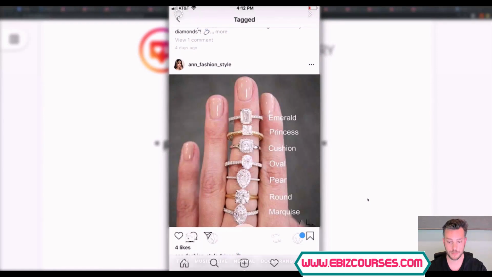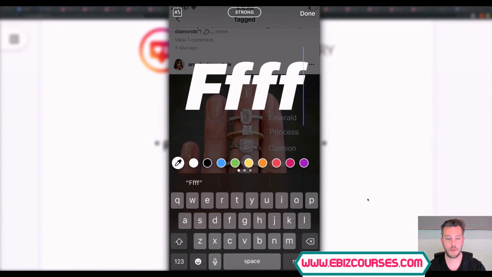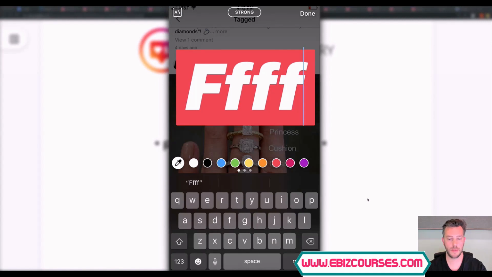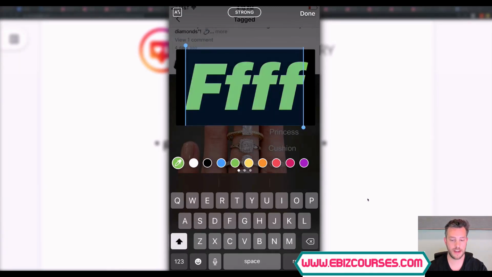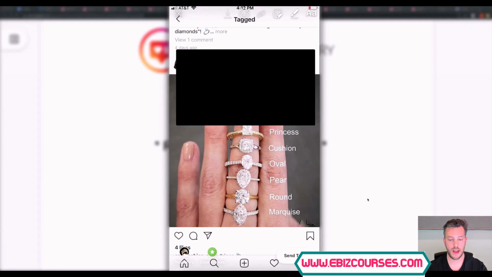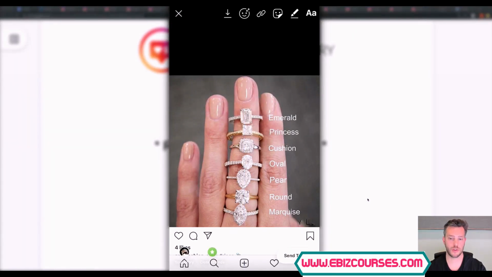I could take this and now I'm just posting this image. Now here's something that I do, and I'm just really quickly going to do this. I always do a lot of big F's. In the top left, I click this button right here that makes it have a highlight behind it. And then I'll make the highlight black, and then I'll hit select all, and I'll make the text black as well. And what this does, it's a little hack that we use, but it'll allow me to make this look super, super clean.